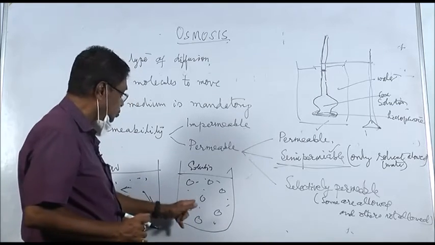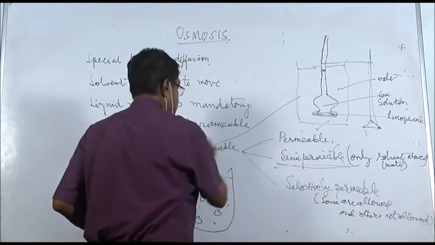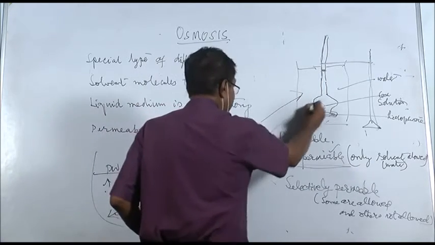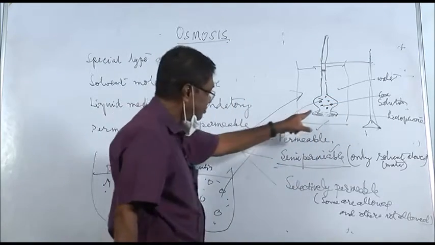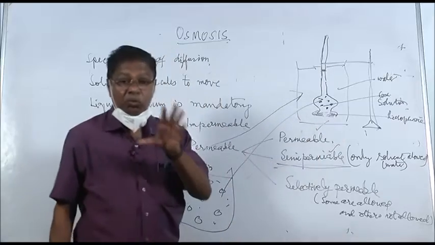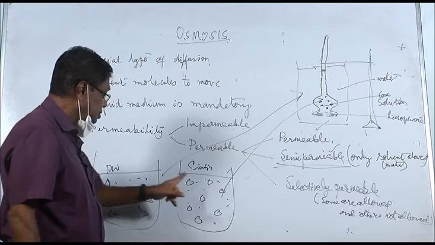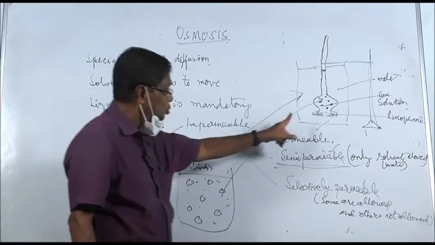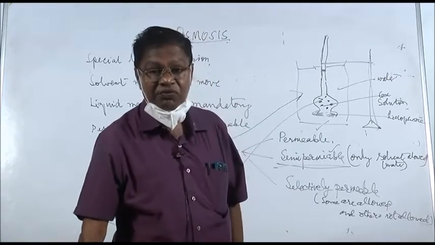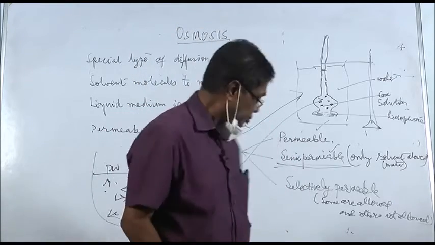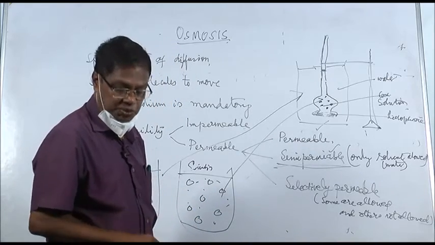So if these two are separated, this is the outside and this is the inside, by a semi-permeable membrane, water will move from higher concentration to lower concentration through the semi-permeable membrane. The movement of water from higher concentration to lower concentration through a semi-permeable membrane is osmosis.